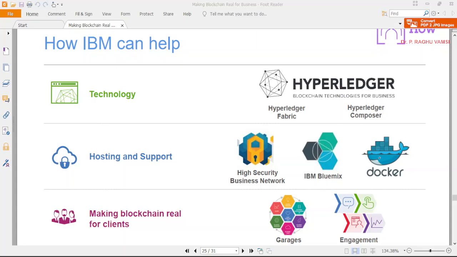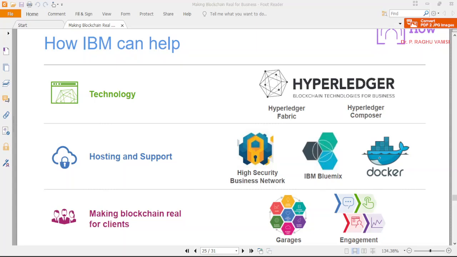Then later on, the individual organizations withdrew from the project and started their own versions of the Hyperledger. As part of this, the Fabric is the blockchain framework within the Hyperledger main project. IBM is the one which developed this particular Fabric version. That is the reason we call it the IBM Hyperledger Fabric.